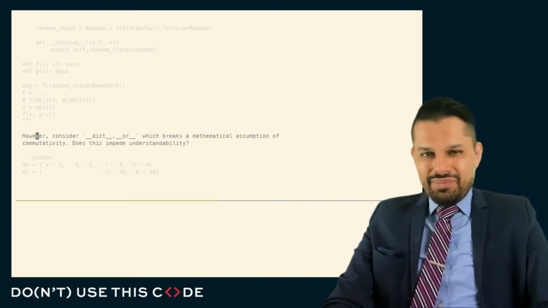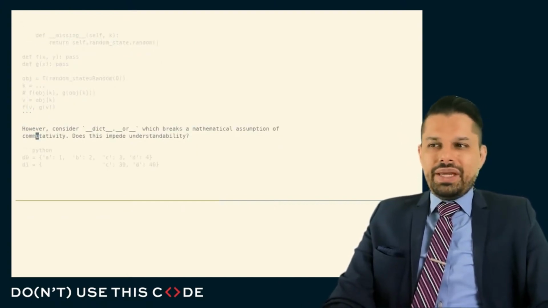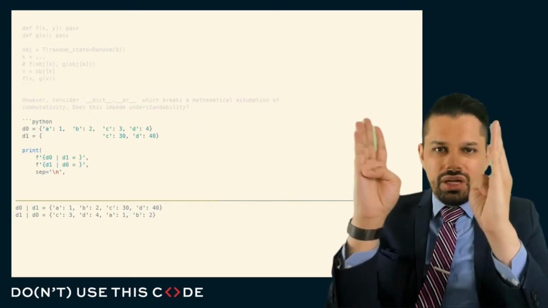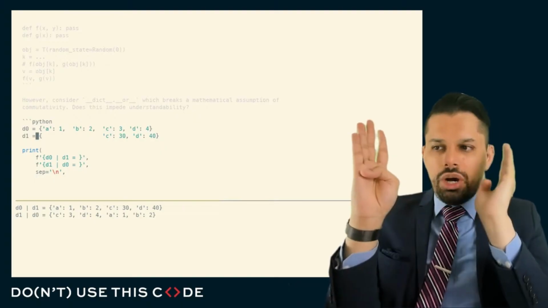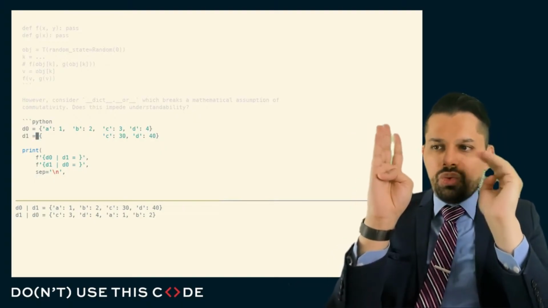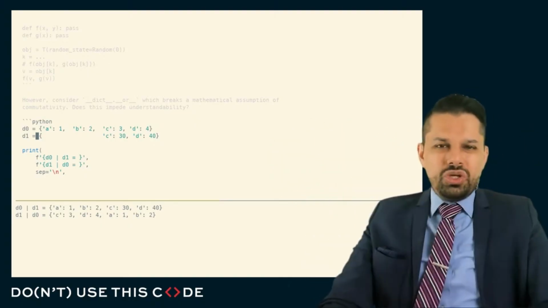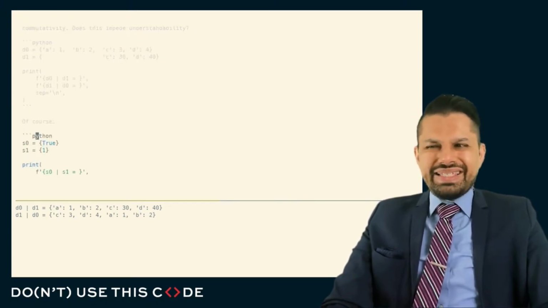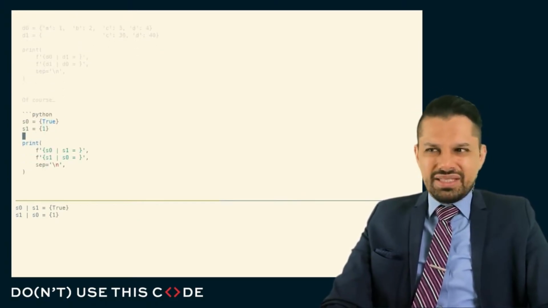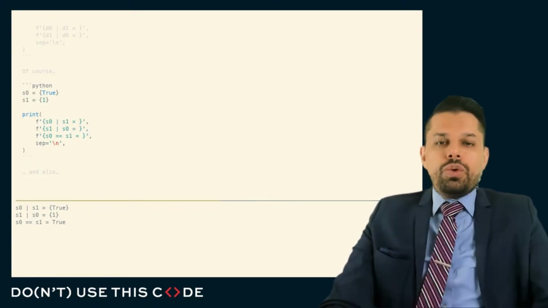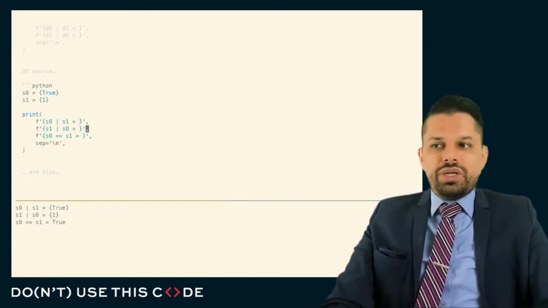Now, sometimes there's a little bit of leeway here, because if you think about what the dictionary's OR does, this breaks our mathematical assumption of commutativity. That is to say, D0 OR with D1 updates D0 with D1, D1 OR with D0 updates D1 with D0. And so we get different results. We'd expect that this OR would look the same either way. But at the same time, even with Python sets, that's not the case. Set 1 and set 0 are equivalent, which is not the case for the dictionary updating, but they strictly contain different values because the true and the one value are otherwise equivalent. So it'll just take whichever one it sees first.